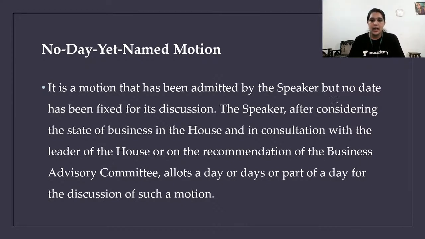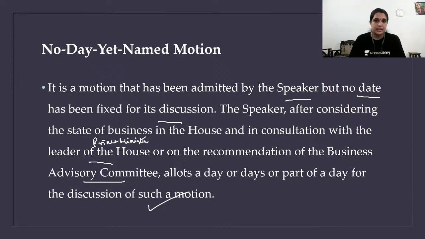It is a motion that has been admitted by the speaker, but no date has been fixed for its discussion. The speaker, after considering the state of business in the house and in consultation with the leader of the house, who is usually the prime minister, the leader of the Lok Sabha, or on the recommendation of the business advisory committee, allots a day or days or part of a day for the discussion of such a motion. So some matter has to be discussed, but the speaker has not given any date specifically. Later it will be discussed.